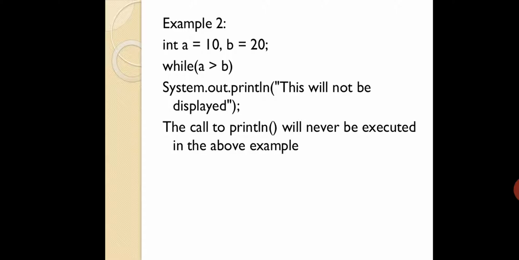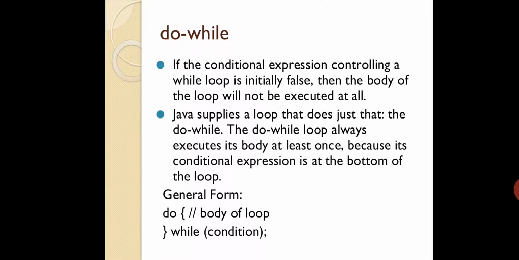The call to println will never be executed in the above example because you are not even entering that condition. You are not meeting the condition. If it is true, then only you are going to run the loop or come inside the loop. Otherwise, you come directly out of the loop. That is the example. So you have one more, the do while loop.